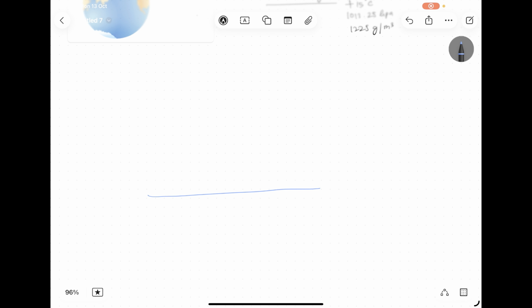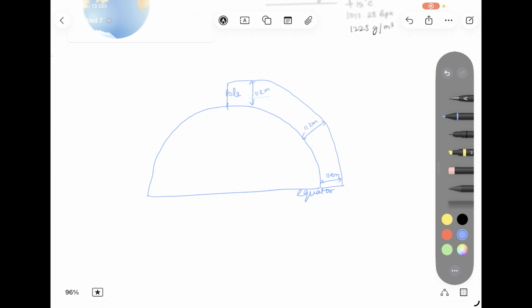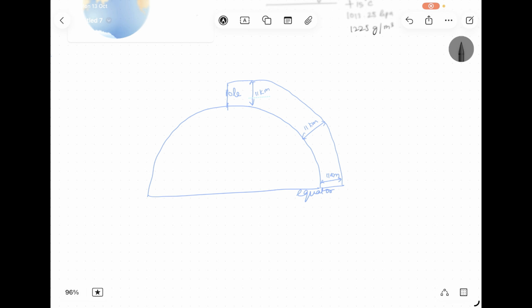In this atmosphere that we are talking about, when we talk about ISA, if this is the northern half, we'll take this as the equator and this as the pole. My troposphere, as per the ISA, the International Standard Atmosphere, is equal at all latitudes. So this is 11 kilometers as per ISA, this is also 11 kilometers as per ISA, and this is also 11 kilometers as per ISA. But in real life, it's not the case. In real life, the troposphere is different at different points.